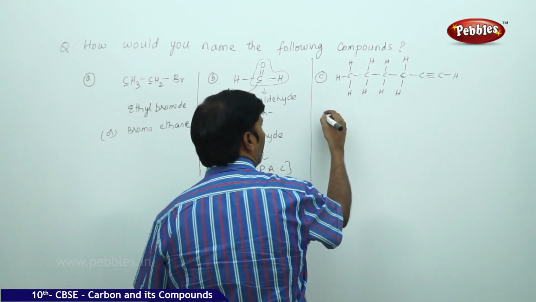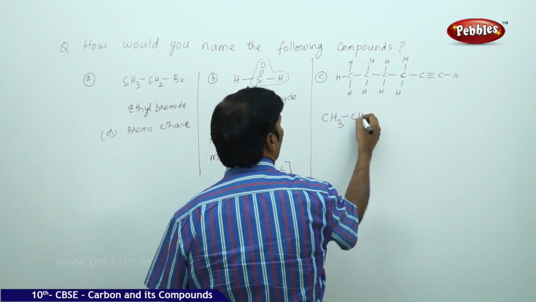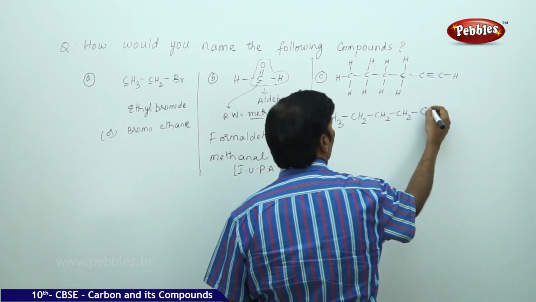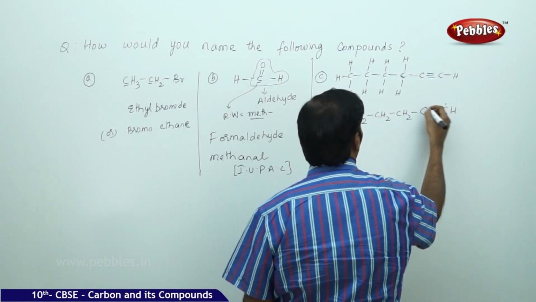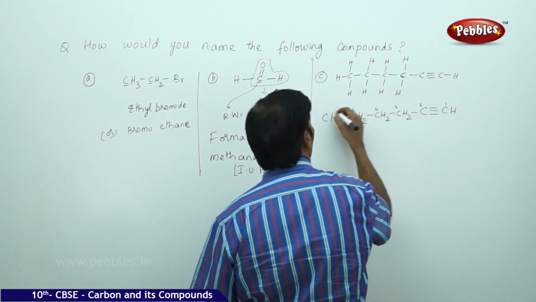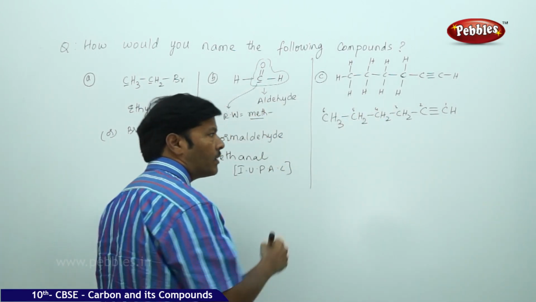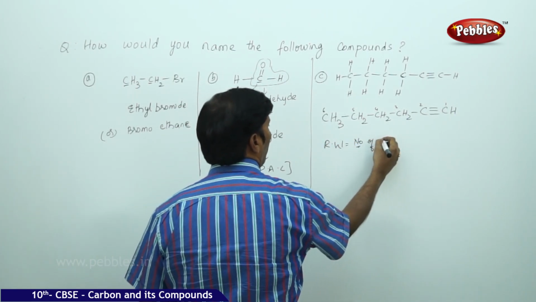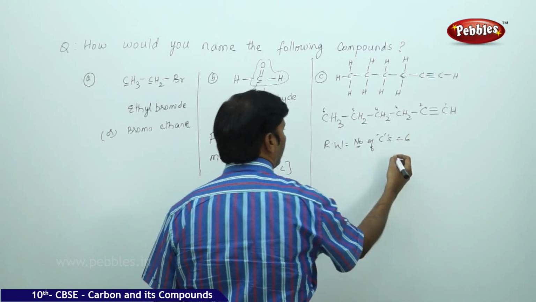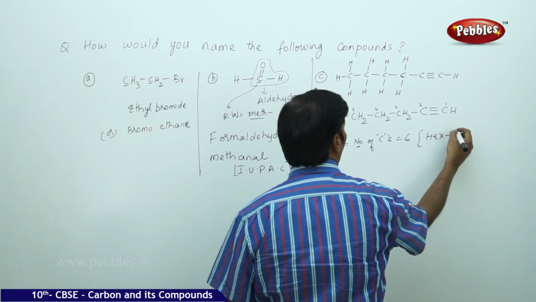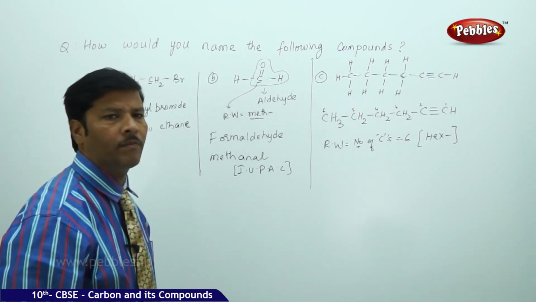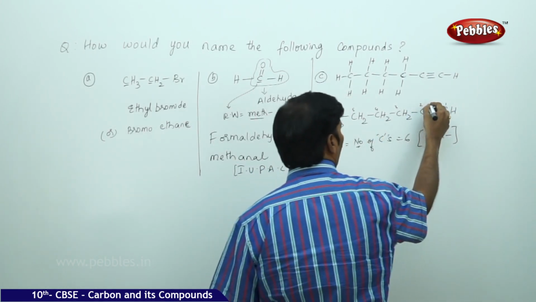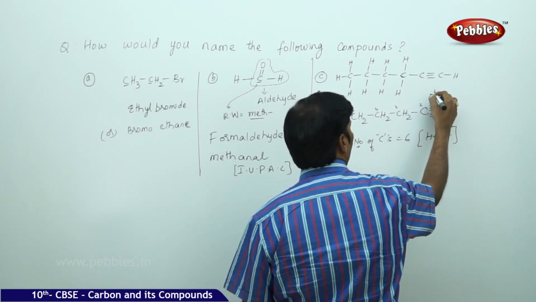Again here, if you take CH3 single bond, CH2 single bond, CH2, C triple bond, CH, 1 2 3 4 5 6. Total number of carbons are 6. So root word, number of carbons 6, so root word is hex. Hex is the root word. And we have a triple bond here. This is the primary suffix.